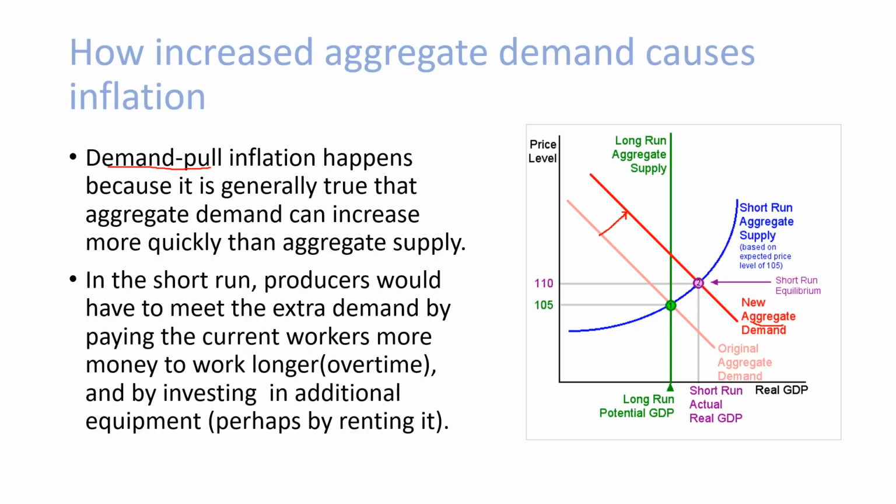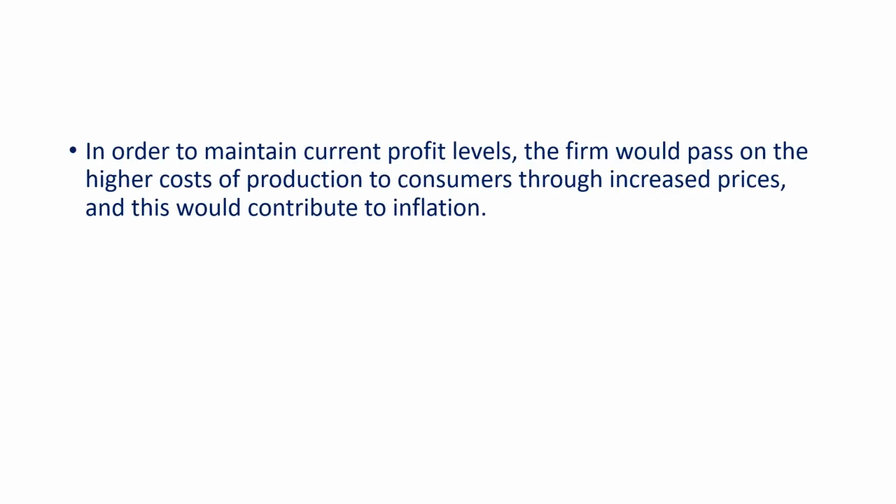And this leads to an increase in the short run actual real GDP above the long run potential GDP. In order to maintain current profit levels, the firm would pass on the higher costs of production to consumers through increased prices, and this would contribute to inflation.